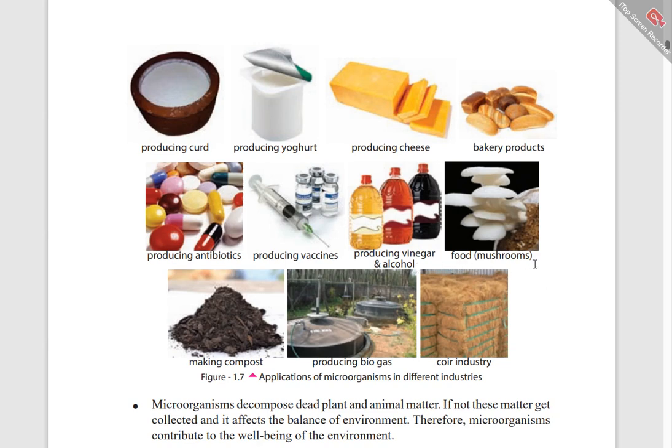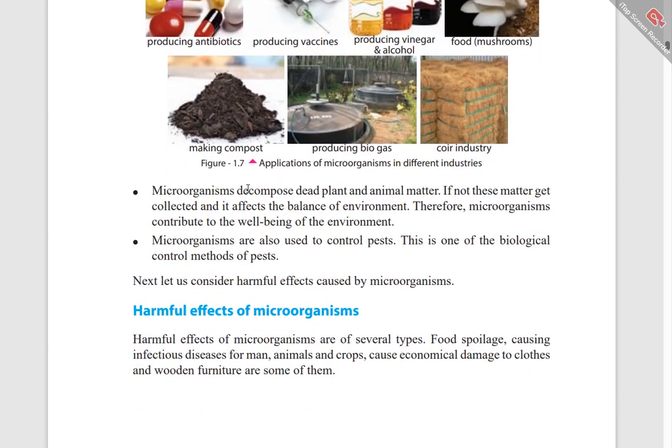Food, that means like mushrooms. You know, mushroom is a microorganism. It can be seen with the naked eye. It is a type of microorganism. Microorganisms are used to make compost, produce biogas and in the coir industry. Microorganisms decompose dead plant and animal matter. If not, this matter gets collected and affects the balance of the environment. Therefore, microorganisms contribute to the well-being of the environment. And next point, microorganisms are also used to control pests.